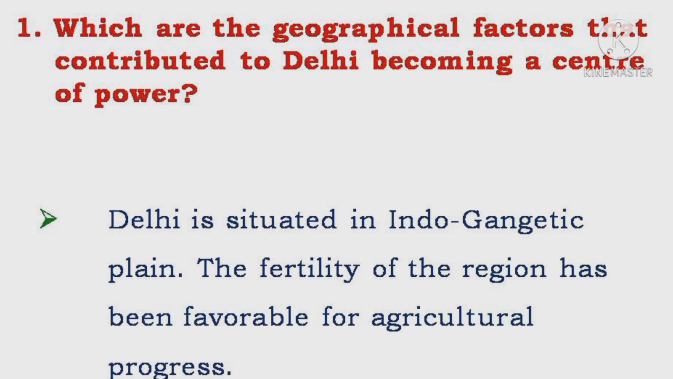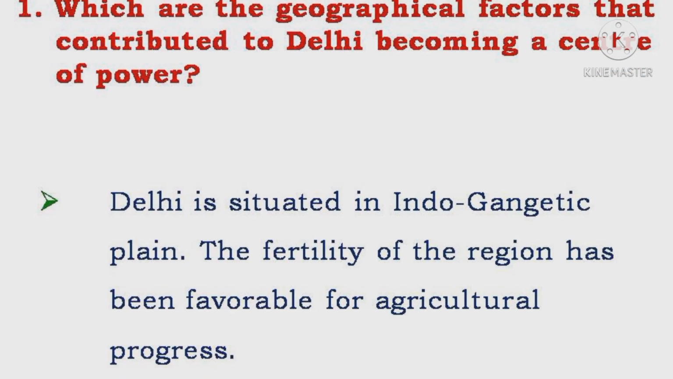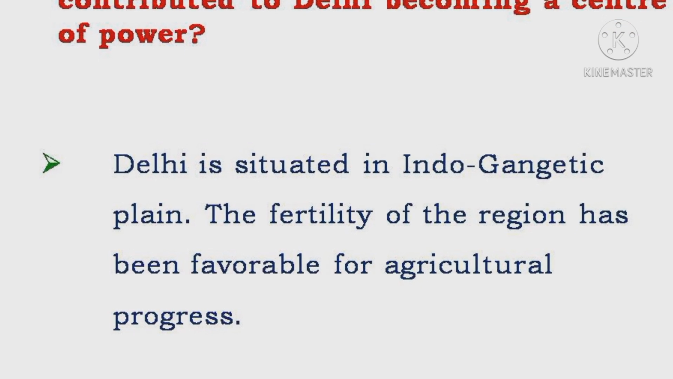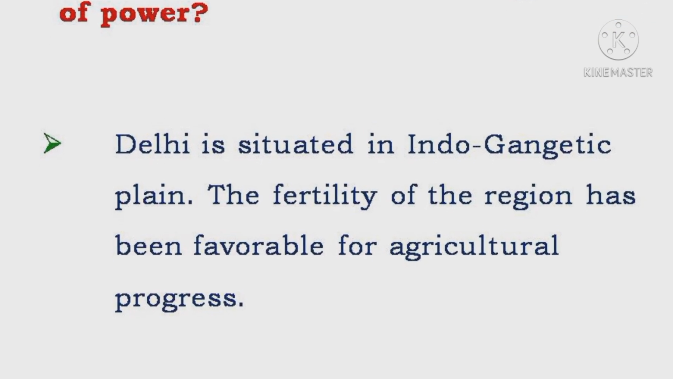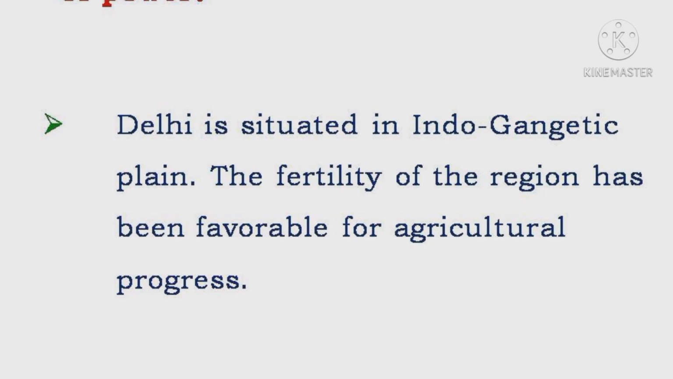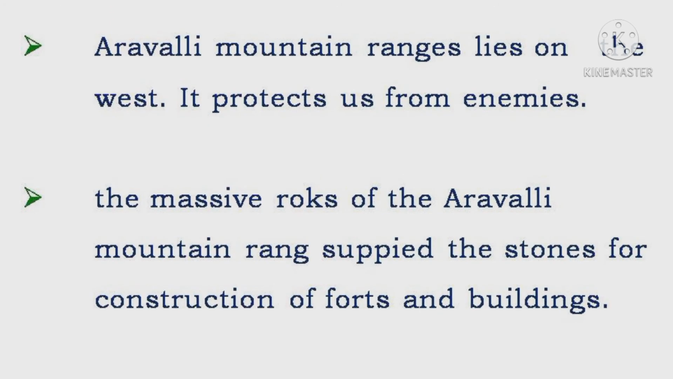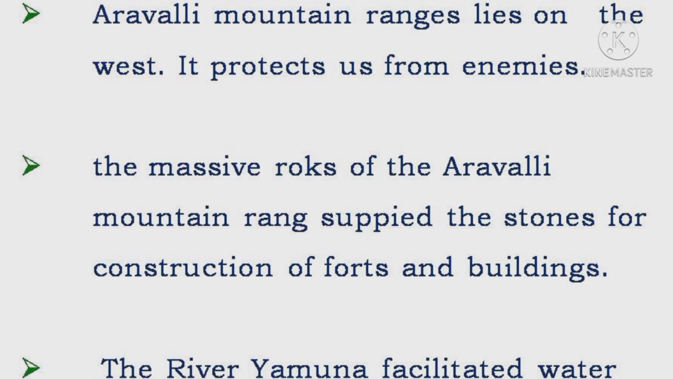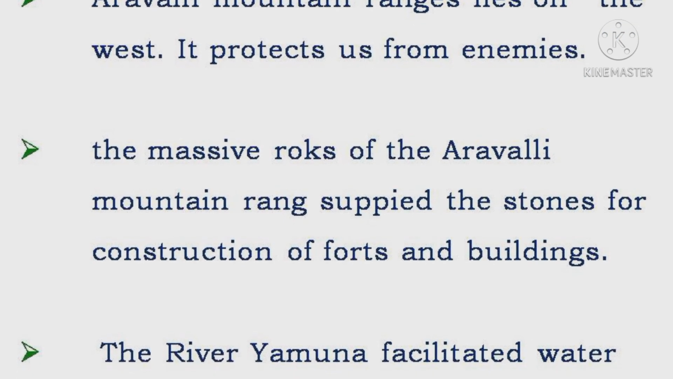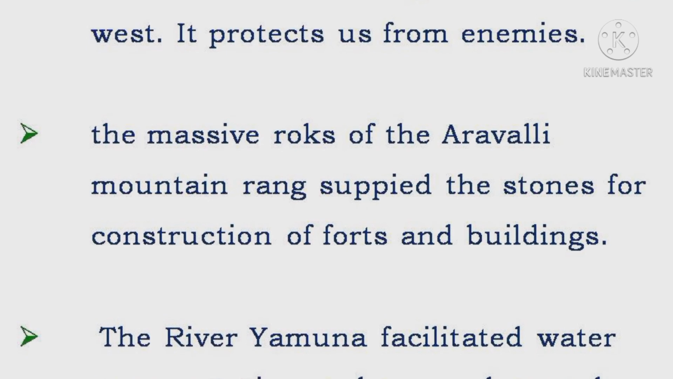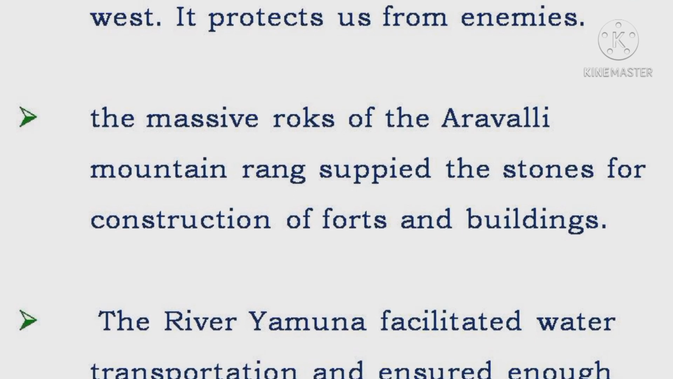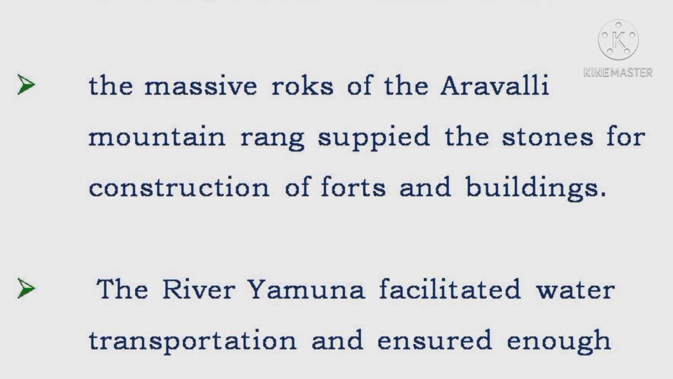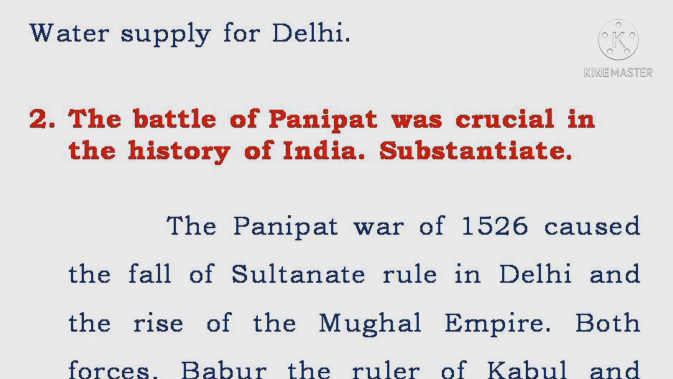1. Which are the geographical factors that contributed to Delhi becoming a center of power? Delhi is situated in the Indo-Gangetic Plain. The fertility of the region has been favorable for agricultural progress. The Aravalli mountain ranges lie on the west. It protects us from enemies. The massive rocks of the Aravalli mountain range supply the stones for construction of forts and buildings. The river Yamuna facilitated water transportation and ensured enough water supply for Delhi.